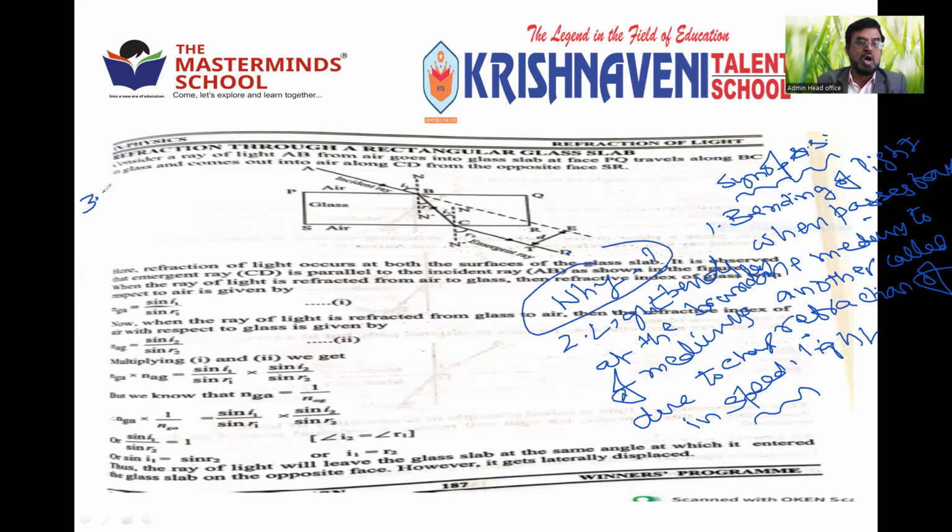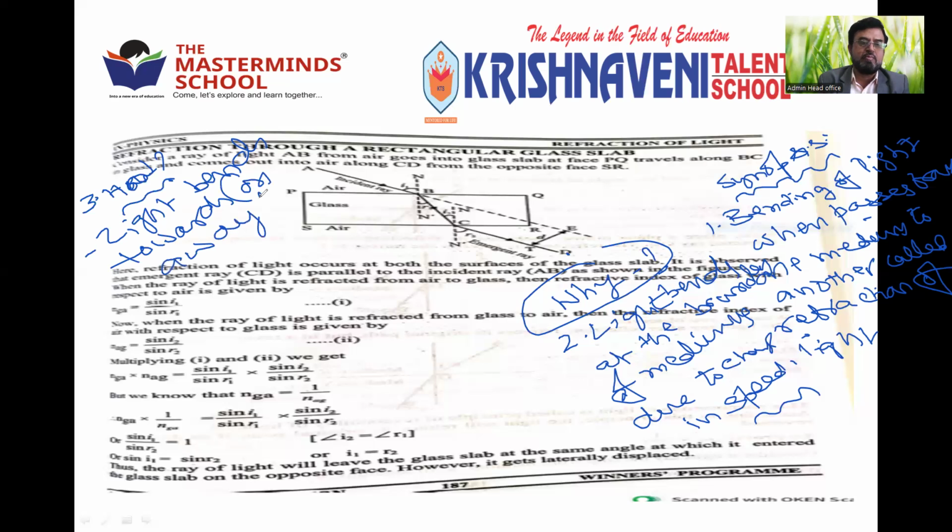The third one, how does light bend? Light bends either towards or away from the normal drawn at the point of incidence.